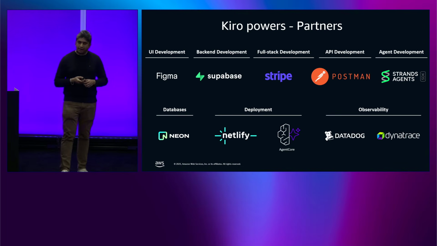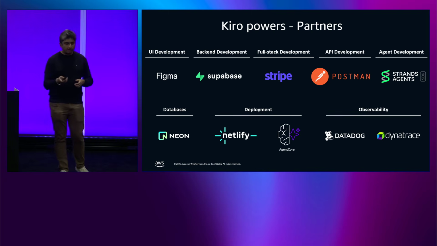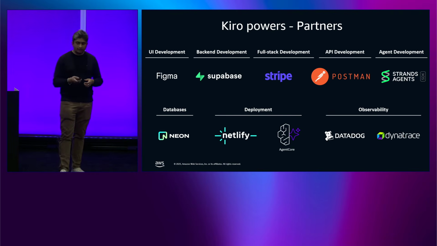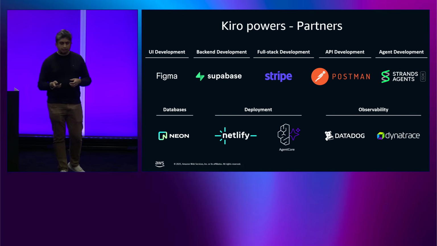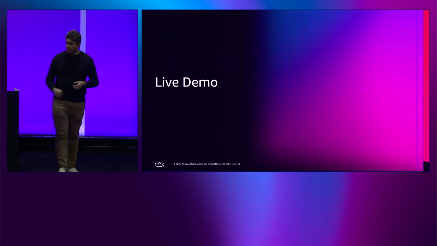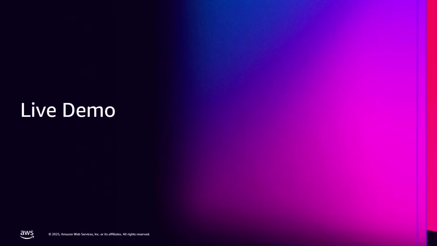We plan on expanding this to more, but honestly, Dan is going to show you in just a bit where you can author a power of your own requirements, and you can share that within your organization too. So that's the capability of powers. We have worked with Figma, Supabase, Stripe, Neon, Datadog, and Dynatrace, and Netlify, Strands as well, and along with Postman for launch. All right, I'll hand it over to Dan for a live demo.